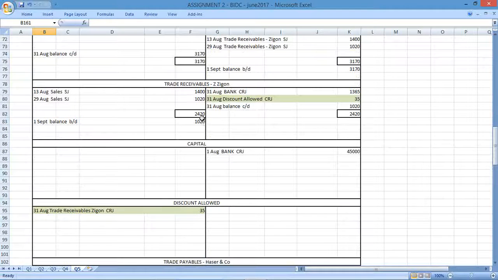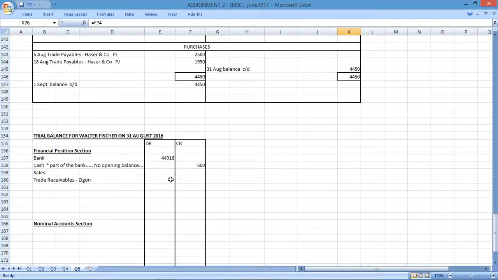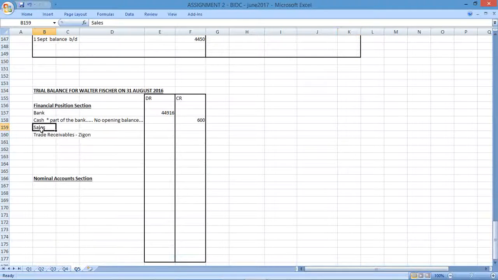Yeah, Zygon. Okay, so sales was that figure. Ooh, be careful, sales is a nominal. I made a mistake there, I apologize, that should have gone there. Okay, that's better.